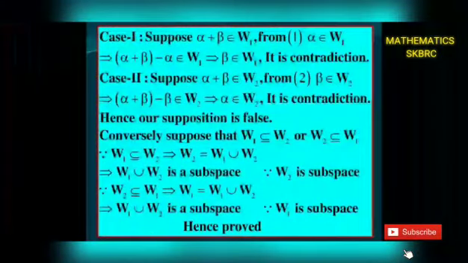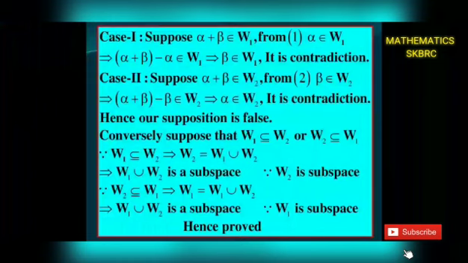Case 1. Suppose alpha plus beta belongs to W1. From 1, alpha belongs to W1. W1 is a subspace, that gives alpha plus beta minus alpha also belongs to W1, that gives beta belongs to W1. This is a contradiction to equation 2.